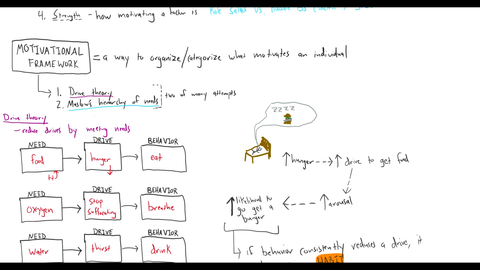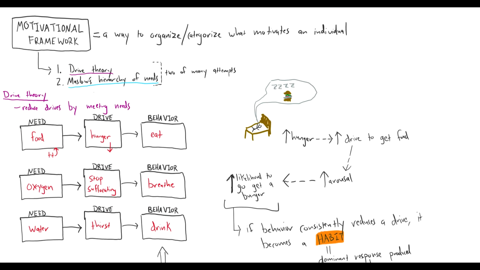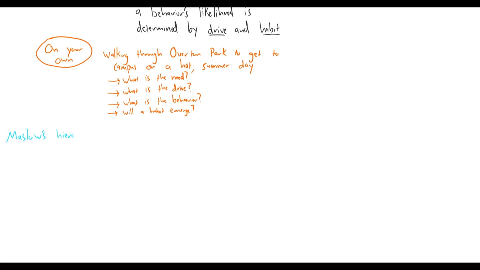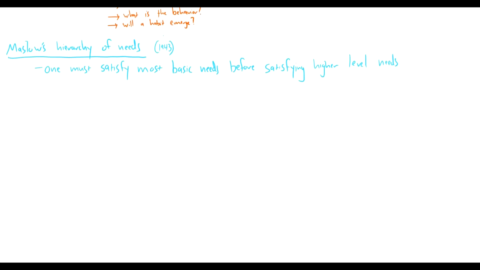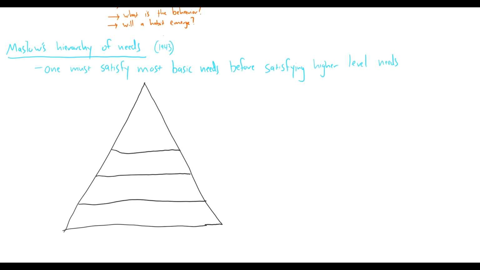Next, we're going to talk about Maslow's hierarchy of needs as a second example of a motivational framework. This was proposed by psychologist Abraham Maslow in 1943. And so the overall message of this framework is that a person must satisfy their most basic needs before satisfying other needs at higher levels that are not as important or critical for survival. So we draw this hierarchy as a pyramid, with the most basic needs, the needs we need most for survival, at the base of the pyramid.